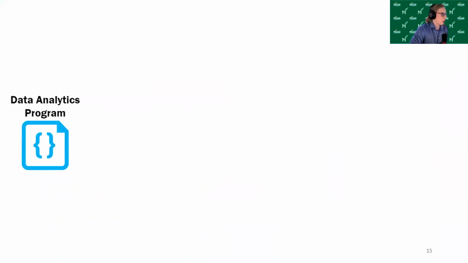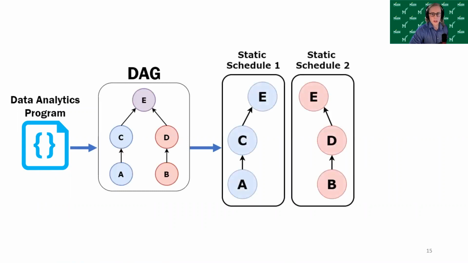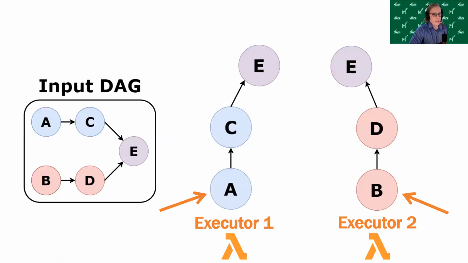So the program that will be turned into this DAG is given to Wukong and converted into the DAG. The schedule generator will partition this DAG into static schedules, and each of these static schedules will be assigned to a serverless executor by Wukong. Once the executors have their static schedules, they will begin executing tasks contained within their static schedules. So we have two executors here, executor 1 and 2. Executor 1 will execute tasks A and C, while executor 2 will execute tasks B and D.